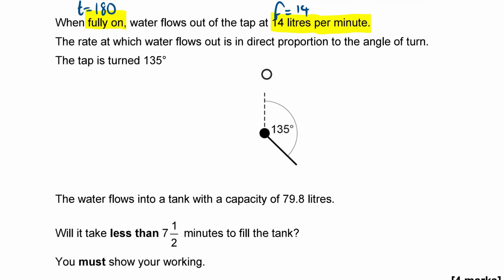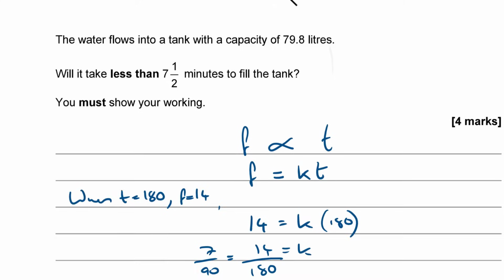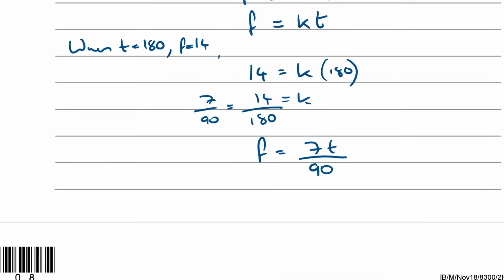So we want to know what the flow is when the tap is turned to 135 degrees. When T is equal to 135, what's F?